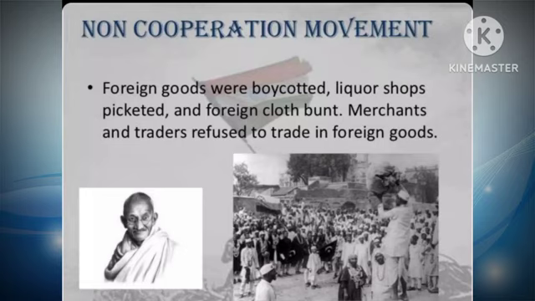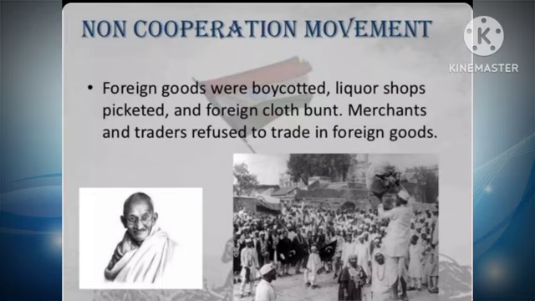Okay, for this, what happened? Students supported by abstaining, which means they stayed absent from school. They all came to participate in this movement. Indian dignitaries, that is the lawyers, resigned from their posts. So students supported by abstaining from schools and colleges.